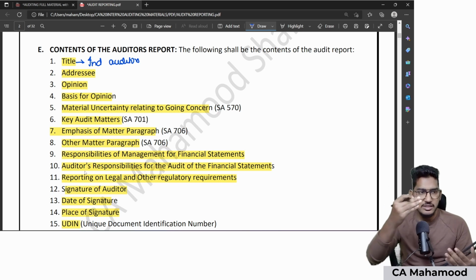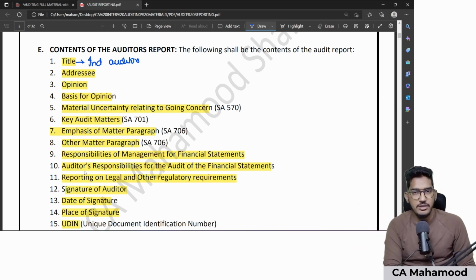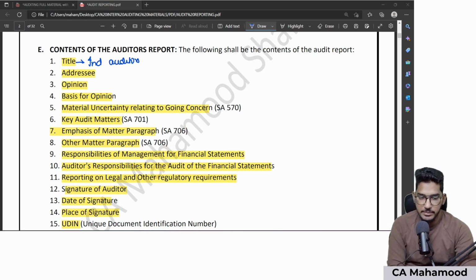For example's sake, we will take one live audit report. So we will try to revise the things simultaneously along with a practical perspective in mind. I will show you one practical audit report. With that, we can take the practicality and conceptual clarity both hand in hand. So let us do it now. I will download the Reliance Industries Limited audit report, and we will have a look at that simultaneously. So let me open that material here.